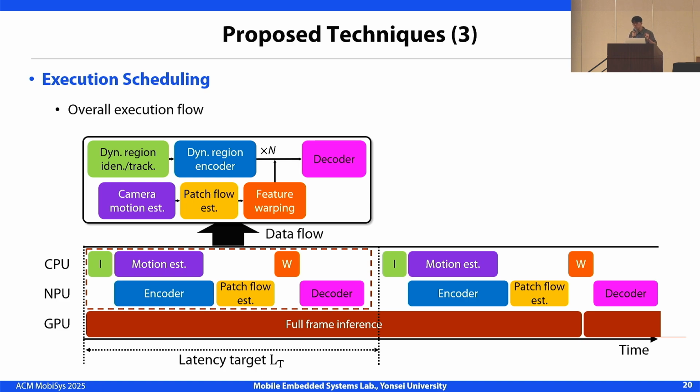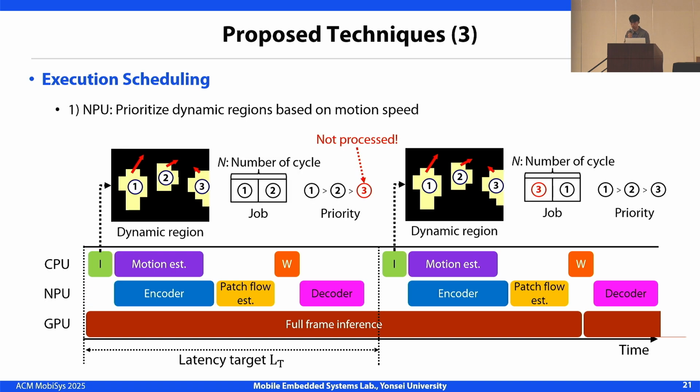Finally, to fully achieve both accuracy and real-time performance, the system carefully schedules all modules based on the current condition. First, let's look at ARIA's overall execution flow. The GPU runs full-frame inference. Meanwhile, the CPU manages dynamic region identification and camera motion estimation. In parallel, the NPU handles selective dynamic region updates and patch flow estimation.